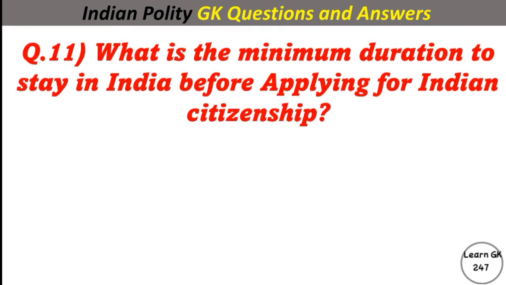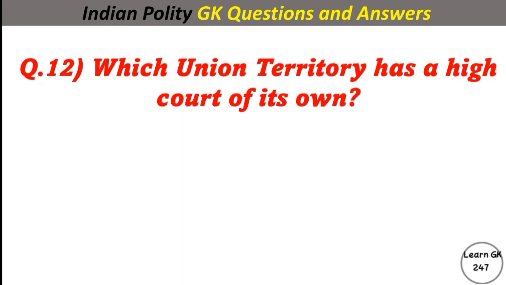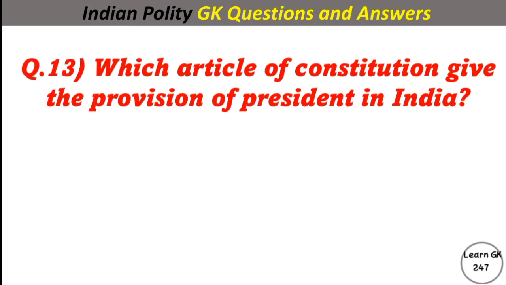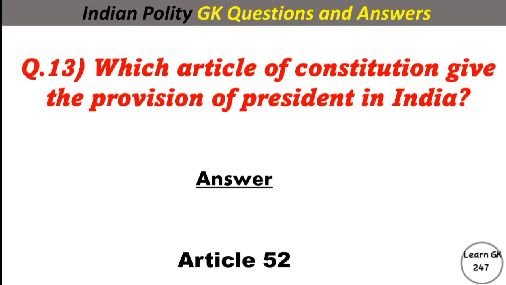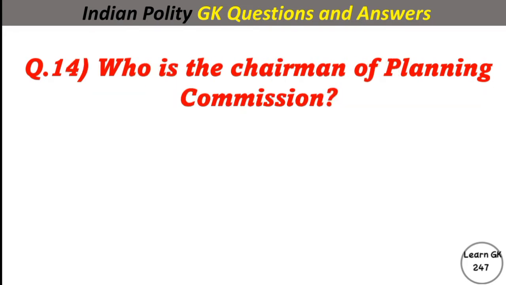What is the minimum duration to stay in India before applying for Indian citizenship? Answer 7 years. Which union territory has a high court of its own? Answer Delhi. Which article of Constitution give the provision of President in India? Answer Article 52. Who is the chairman of Planning Commission?